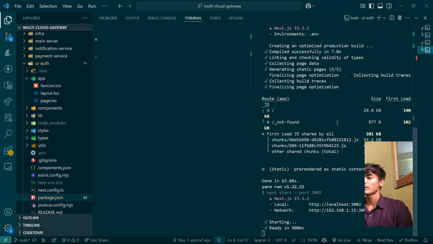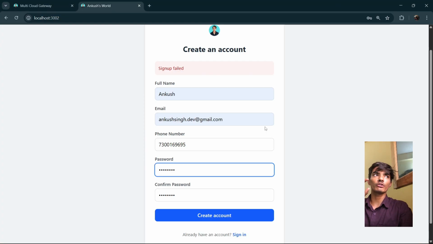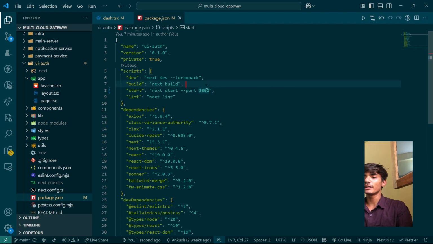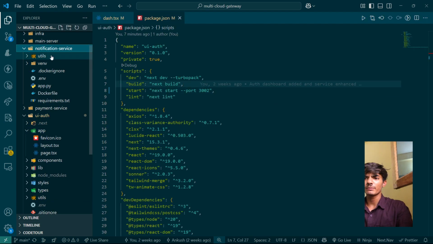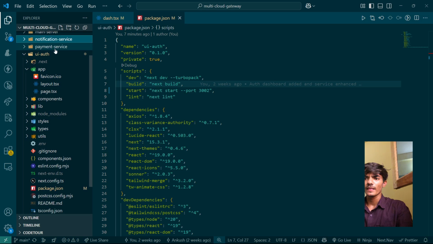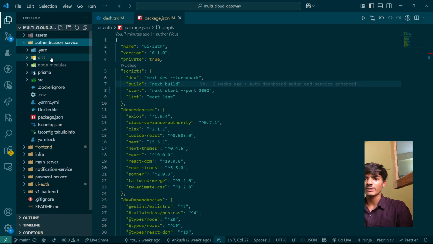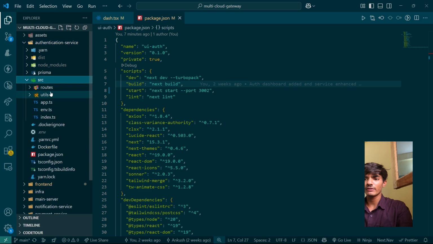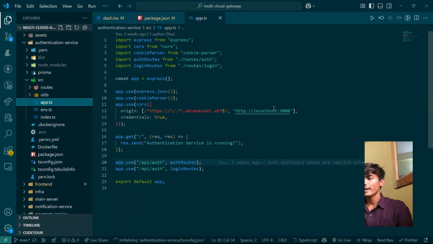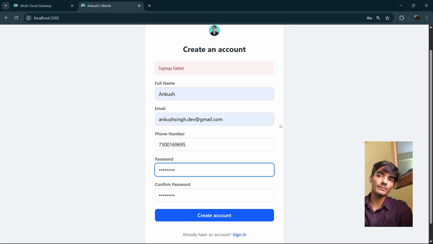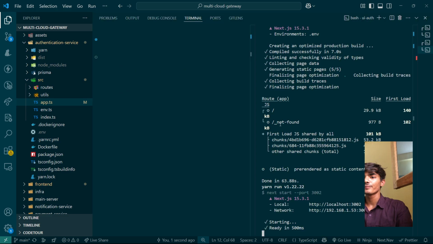But yeah. Oh, actually the sign up failed because of the CORS setting which I'm enabling on my authentication service. Come on, man, where are you? Authentication service. Let me go to the main file, which is app.ts, and I put it as localhost 2002, because the request is coming from localhost 2002. Yeah. So let me start the authentication service once more. I don't know where it is running right now, so we'll start it again.